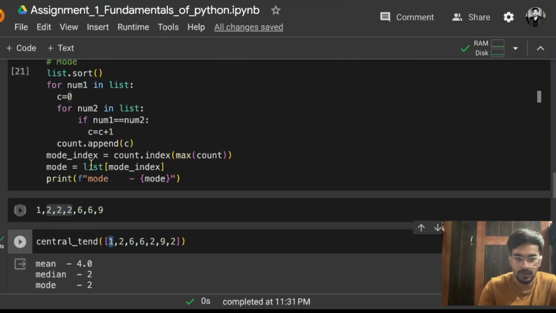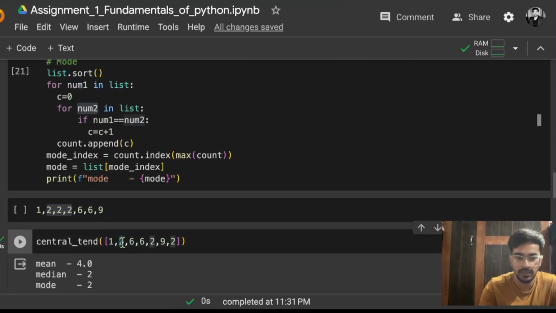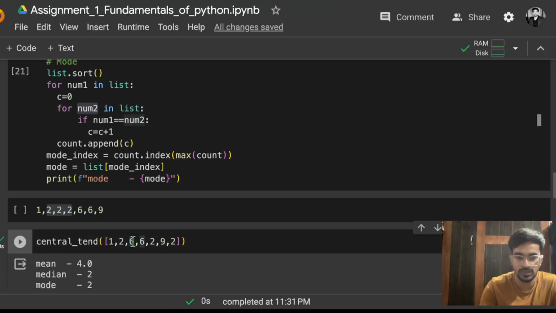Now num1 is still 1, because if that for loop doesn't end, it will not go for this loop again. Okay, so num1 is 1, and num2 has checked 1. Now num2 will go for the 2. So again it will check if num1 equals num2. So 1 is equal to 2? No, that is not true. So it will not increment the value of count, and it will go for the next element. So it will check for 6, again 6, 2, 9, 2. So it will check all the elements for this first element.